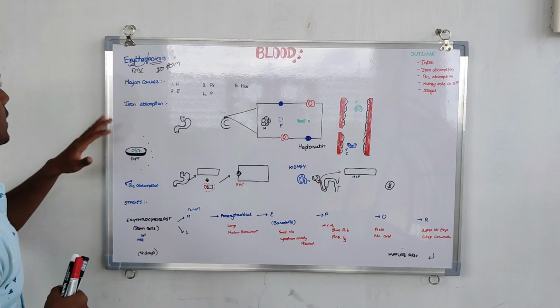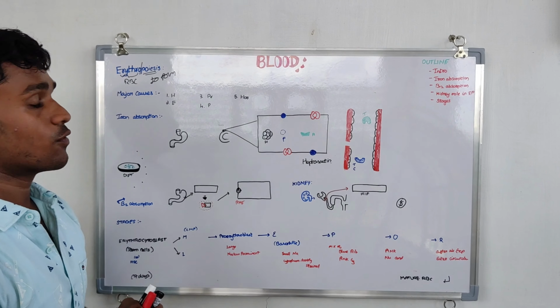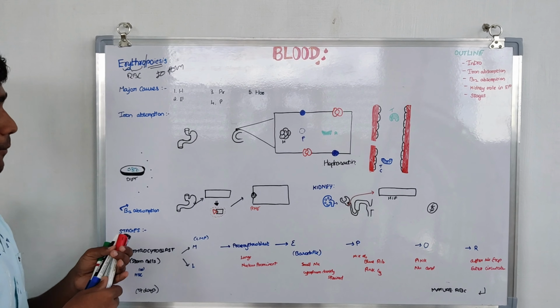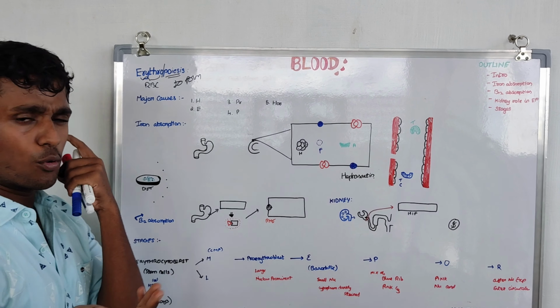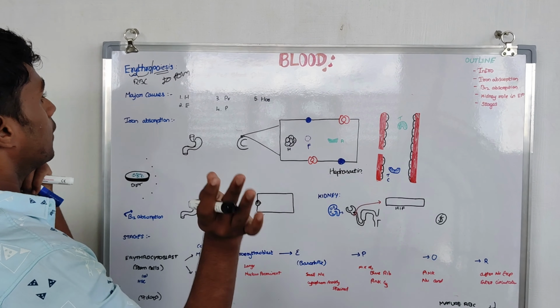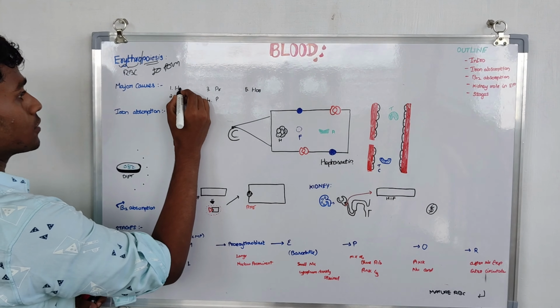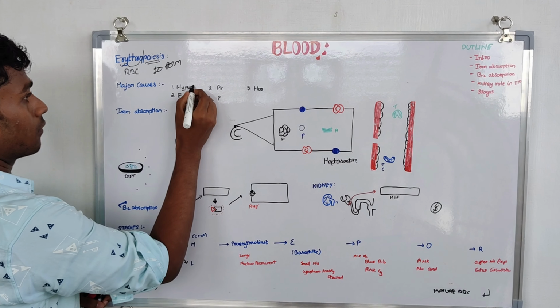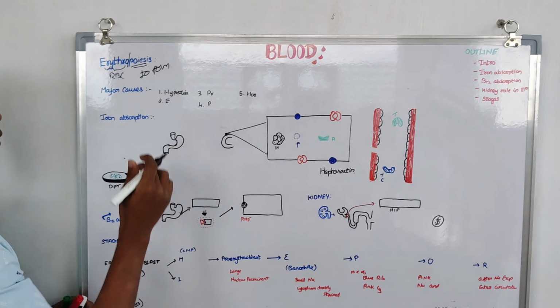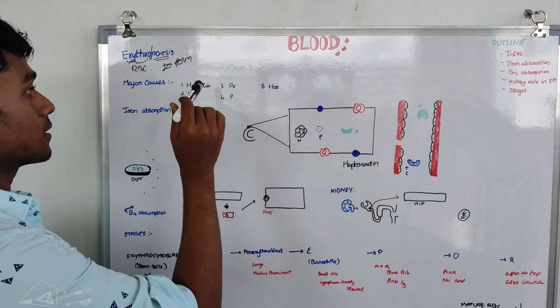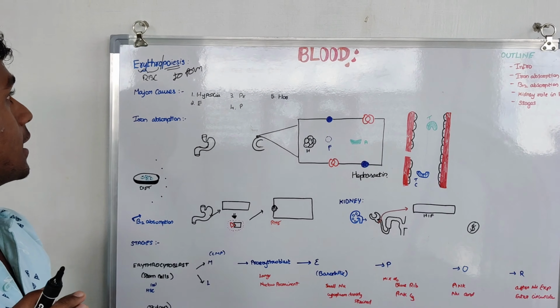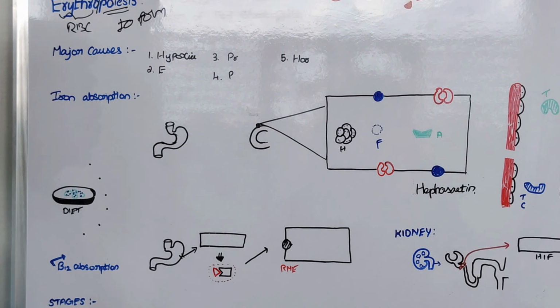Okay, what are the major causes of erythropoiesis? What drives erythropoiesis to take place? There are many physiological and pathological conditions. The most important condition is hypoxia, an inadequate supply of oxygen to the tissue. In hypoxic conditions, erythropoiesis has to take place more.